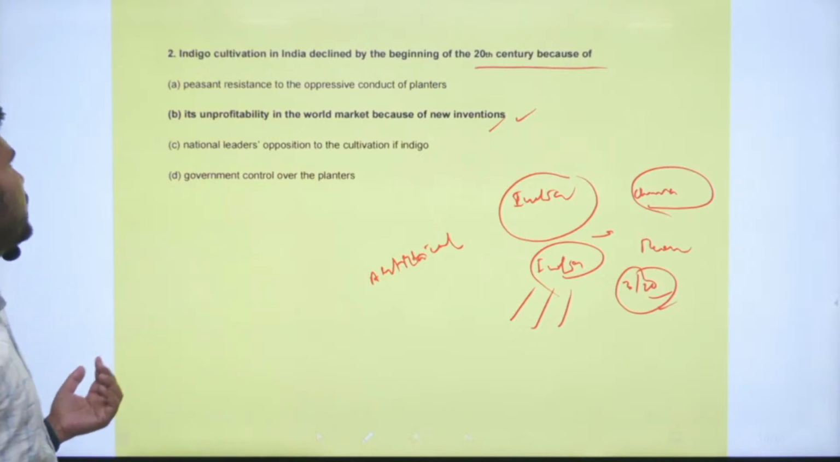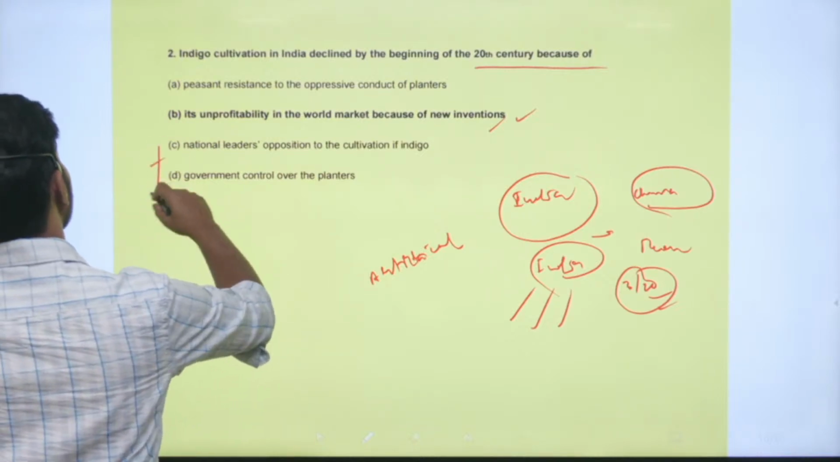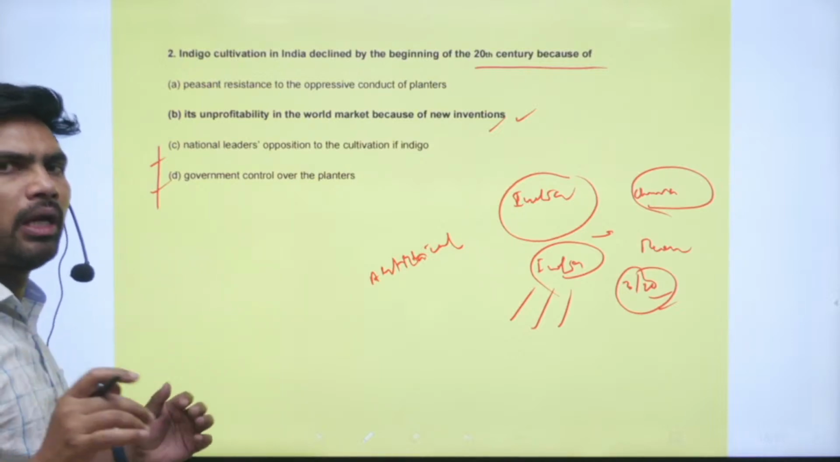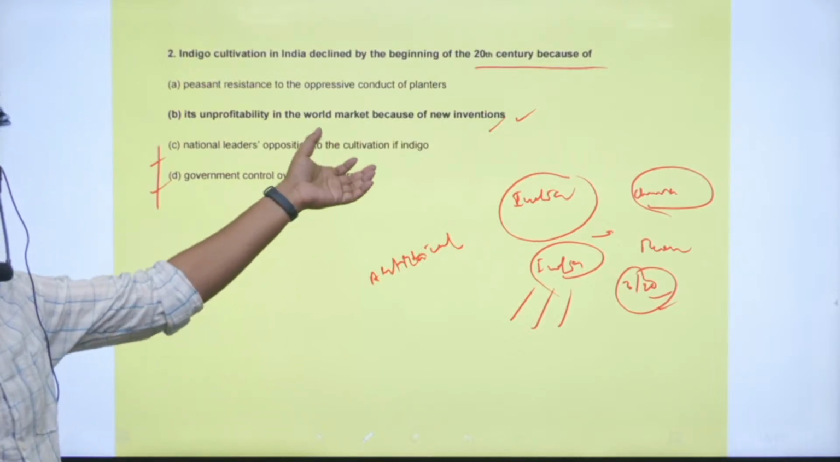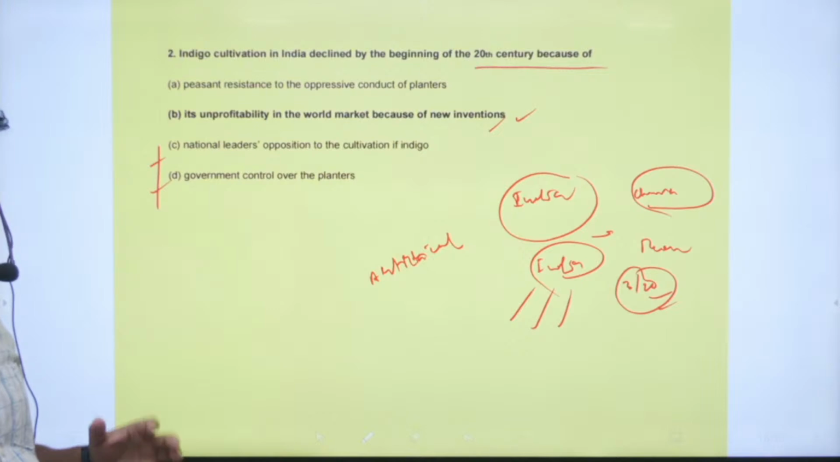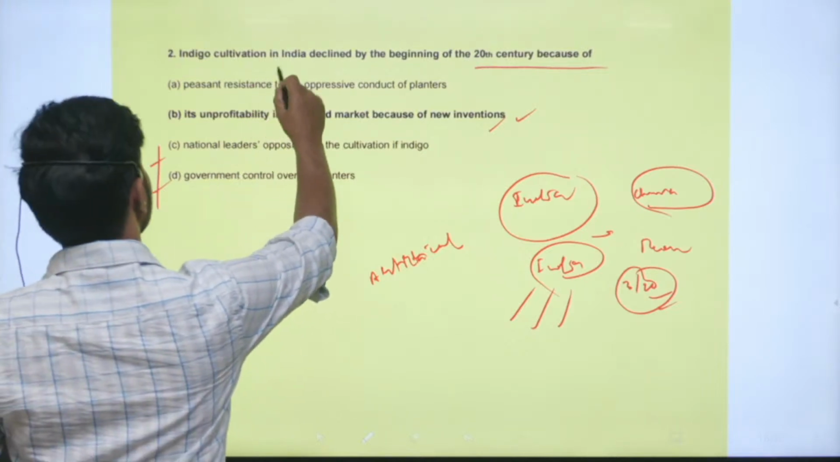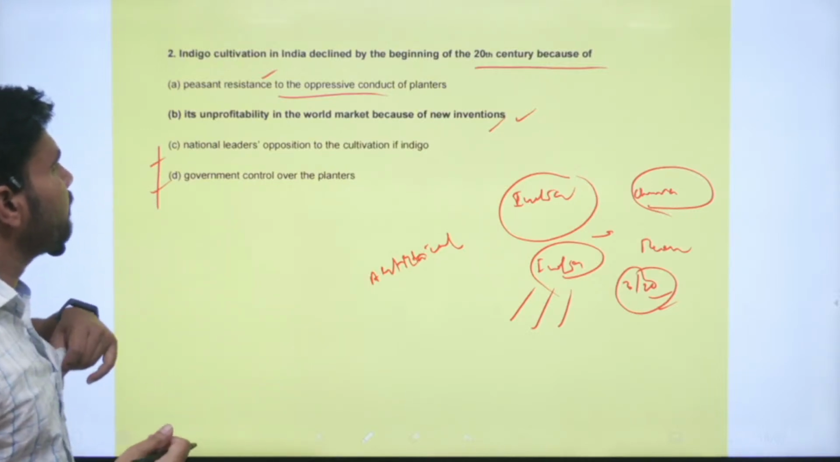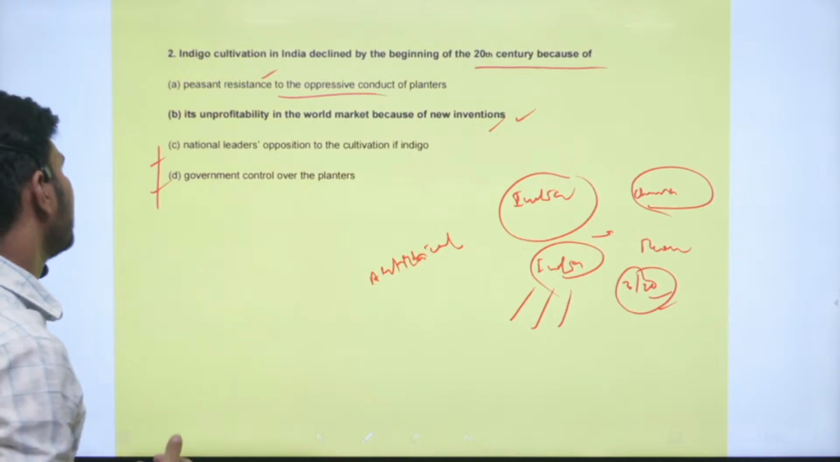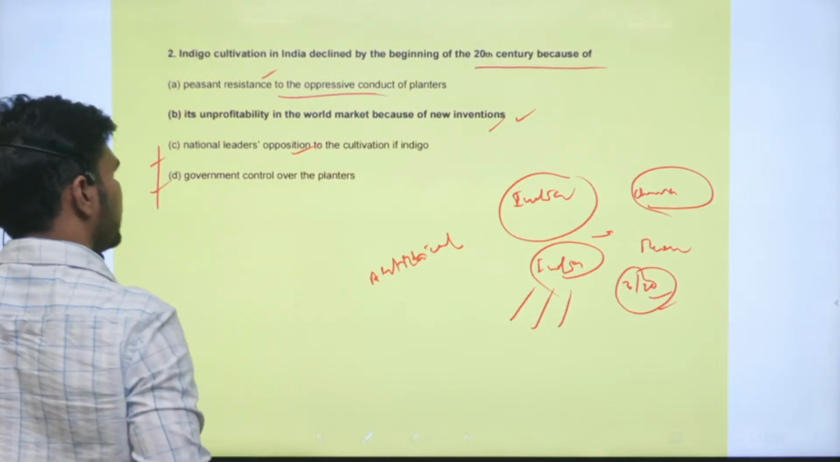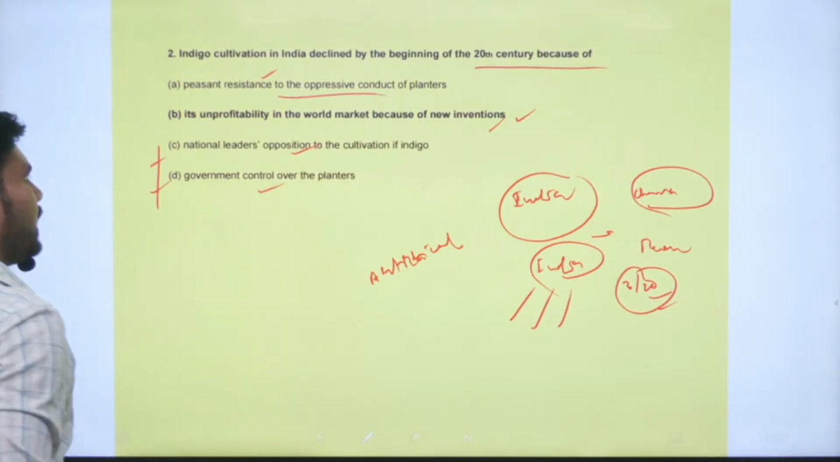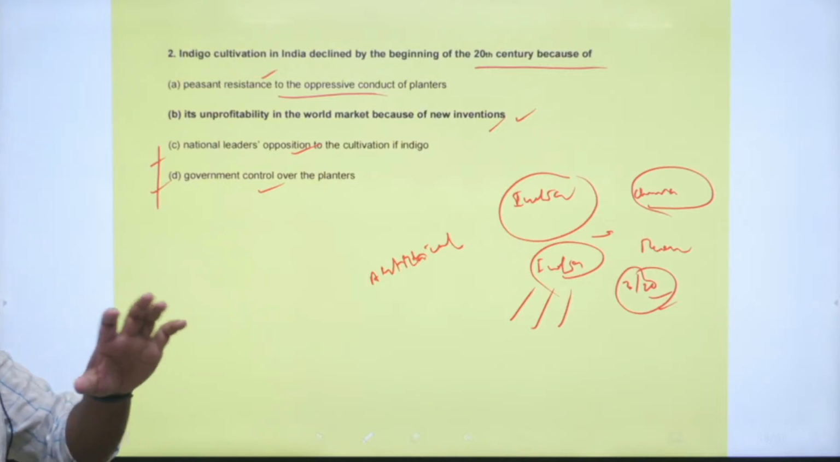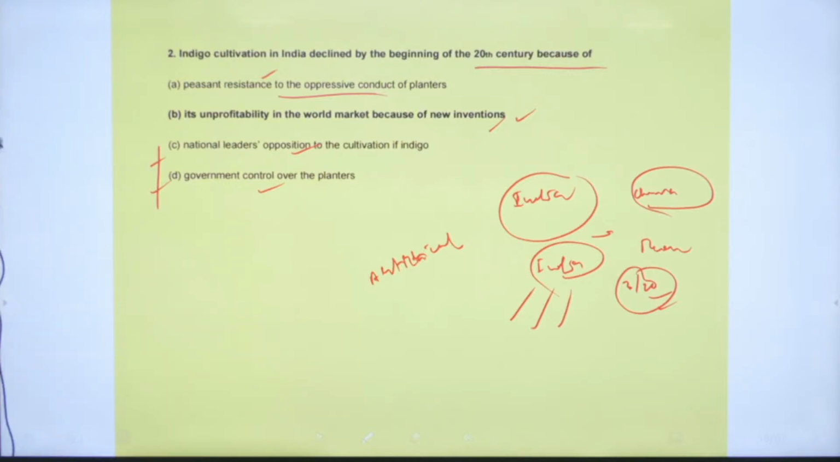Apart from that, all the other reasons are also correct. If you see, they are not associated with the actual reason for the stopping of indigo cultivation. So peasant resistance was there to oppose the oppressive conduct of planters. National leaders opposed that. Government control over the planters: somehow the British government that was there at that time also tried to control the indigo cultivation.